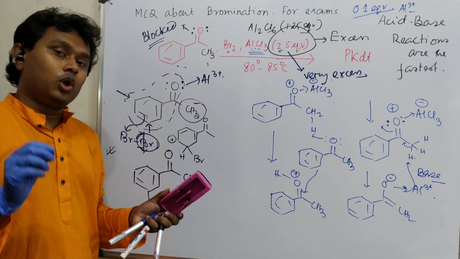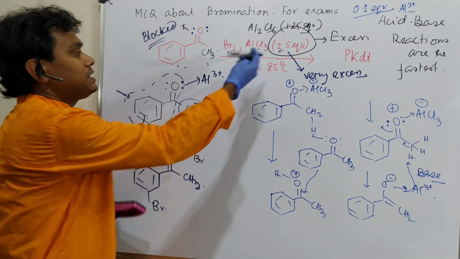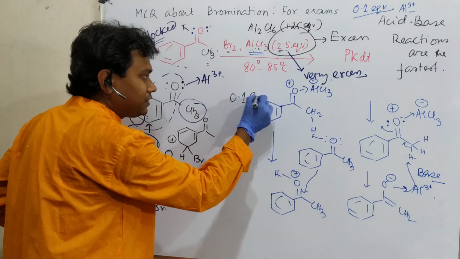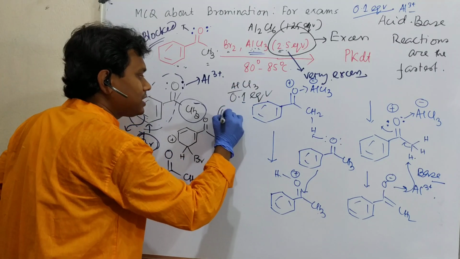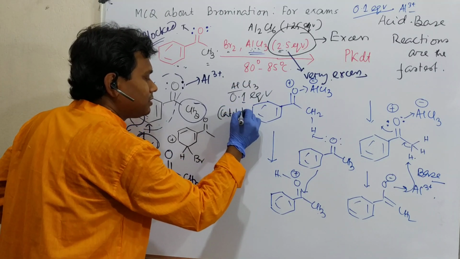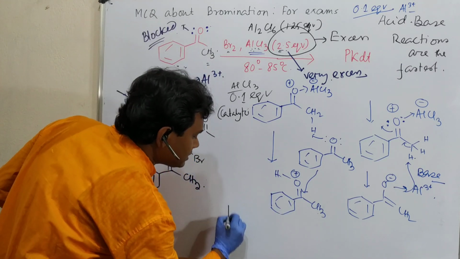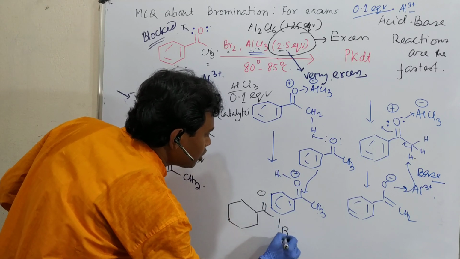Message number 1, always read the question carefully. And second message, if instead we have taken 0.1 equivalent AlCl3, meaning catalytic, then what is the major product? Then the major product is the monohalogenation we have just written.